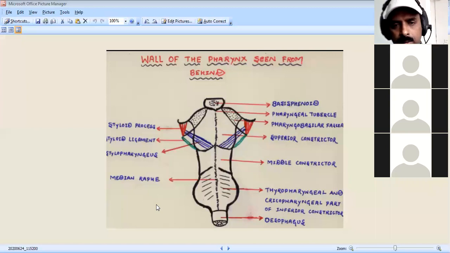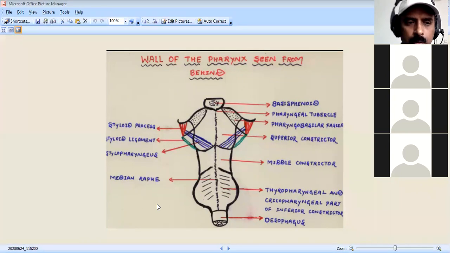So tonsillitis, tonsillectomy, and adenoids, the pathologically enlarged nasopharyngeal tonsils, are commonly seen in children.